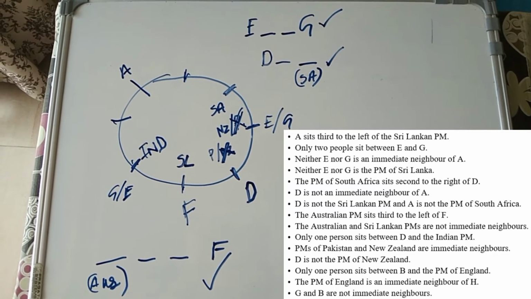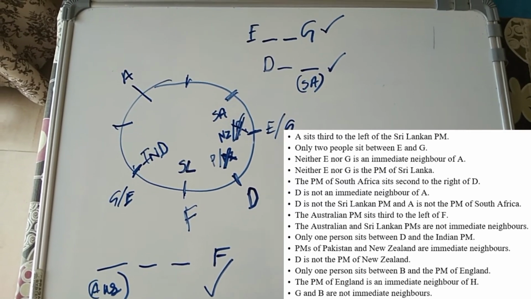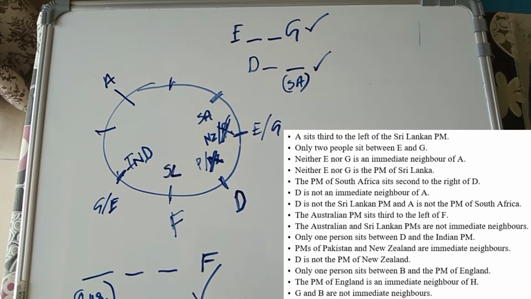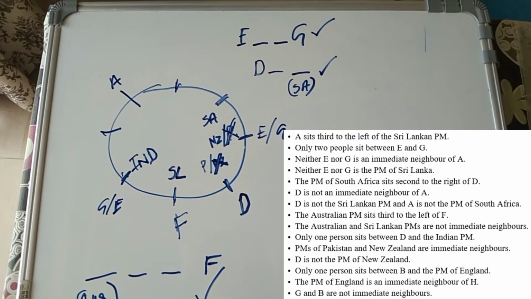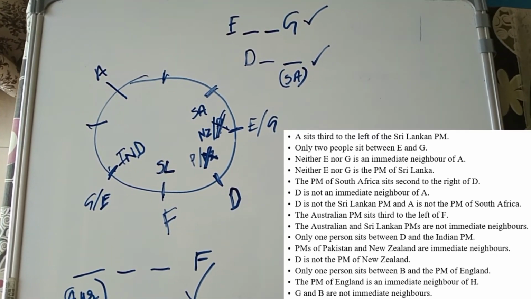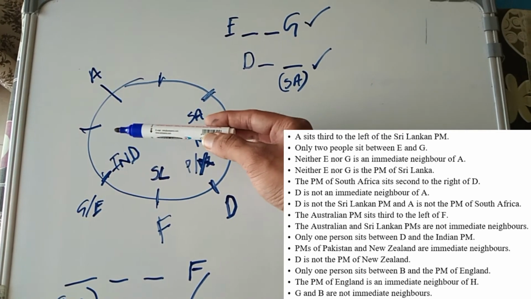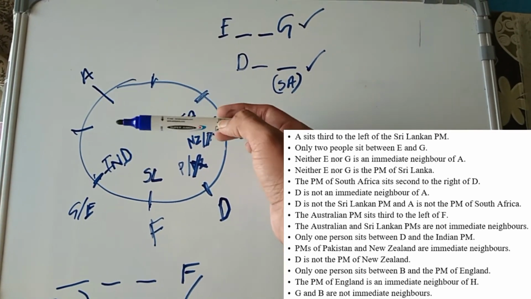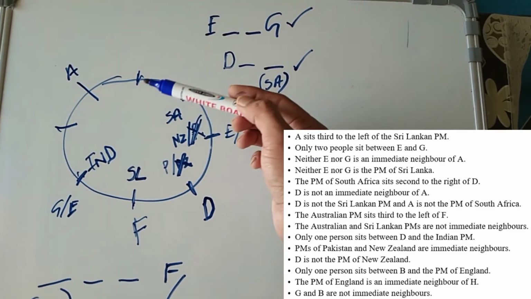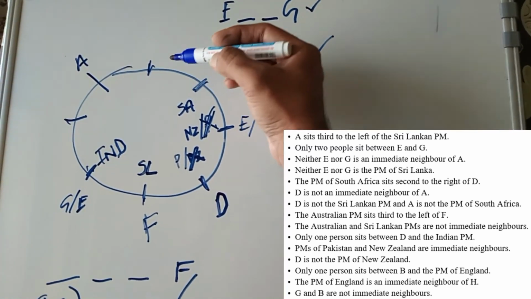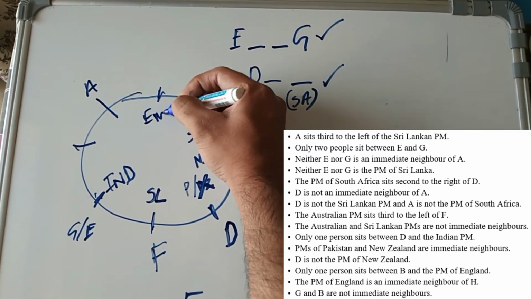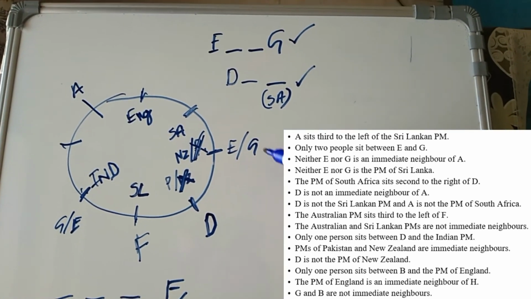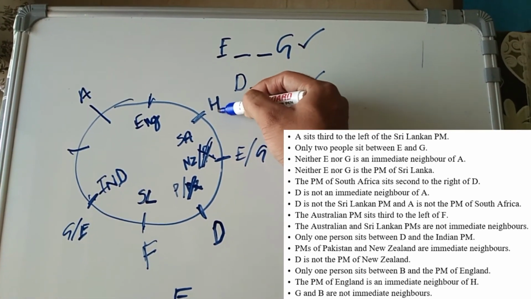So if we look at the PM of England, he can't come here, because if we look at the second last point, the PM of England is an immediate neighbor of H. So if the PM of England comes here, H can come neither here nor here. So the PM of England can't come here. So the only position for England's PM is this. And he is an immediate neighbor of H. It means H will come here.